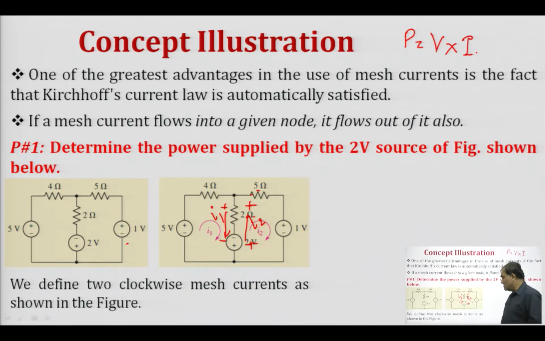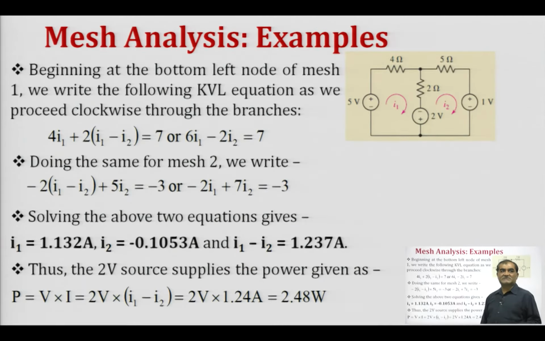Okay. So, now when we try to write down the KVL for this, so begin at the bottom left node of the mesh 1, we write down the KVL equation and we proceed clockwise through the branches, and we obtain the equation 4 I 1 plus 2 I 1 minus I 2 equals to 7. This is 5, these two add up, and we get the equation 6 I 1 minus 2 I 2 equals to 7.